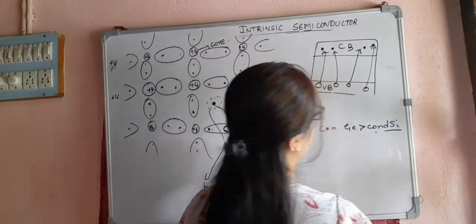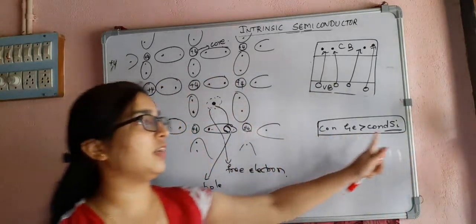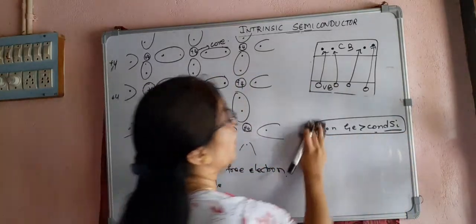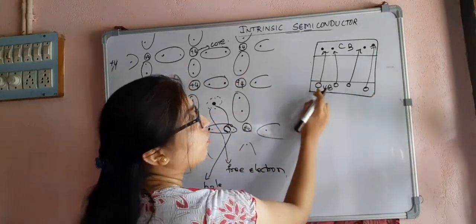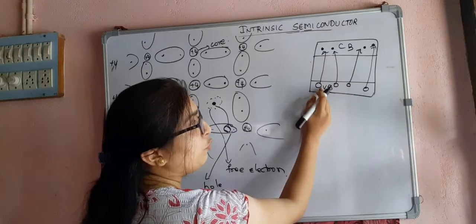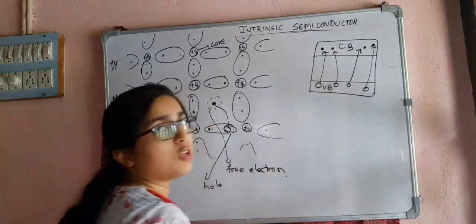From that we can conclude that the conductivity of germanium at room temperature is greater than the conductivity of silicon. And from this diagram, what happened? The electron moved from the valence band to the conduction band, so a respective hole was created.